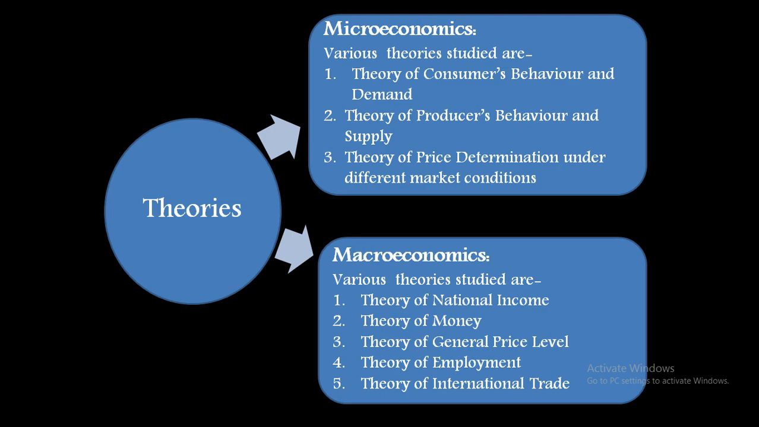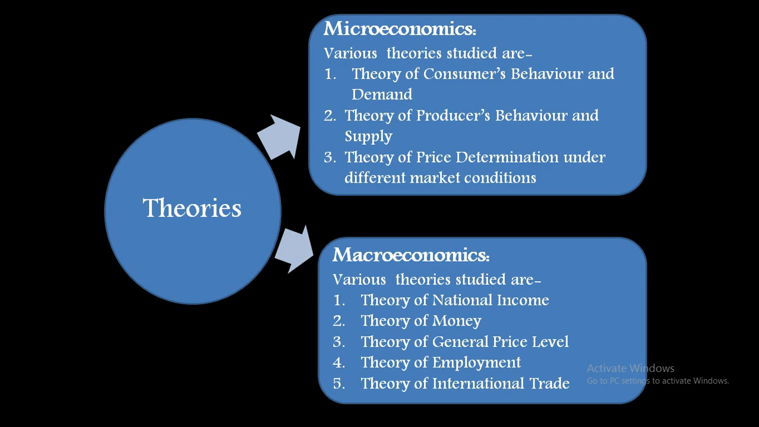Now, when we talk about theories, in microeconomics we have three very important theories, and in macroeconomics we have five important theories, right? Obviously, I cannot cover that in this video. There will be a separate video on all these theories. So I'm just reading those right now for you. In microeconomics: the theory of consumers' behavior and demand, the theory of producers' behavior and supply, and the theory of price determination under different market conditions. So these theories are there in microeconomics.